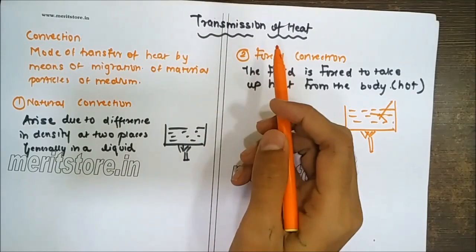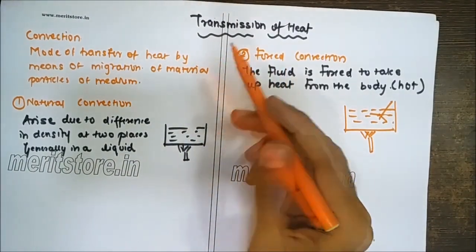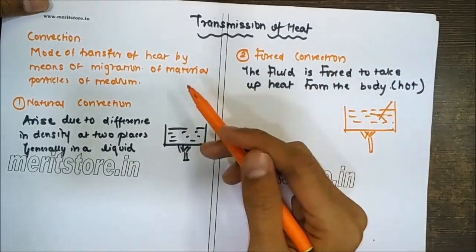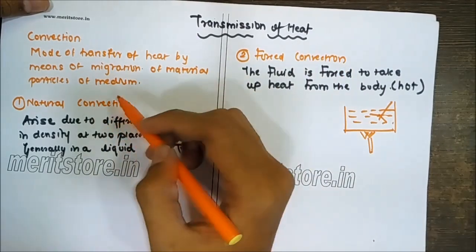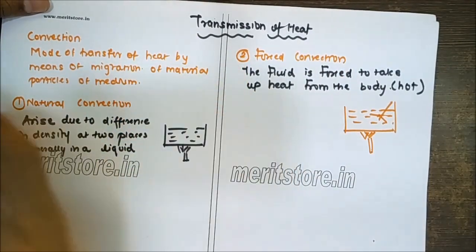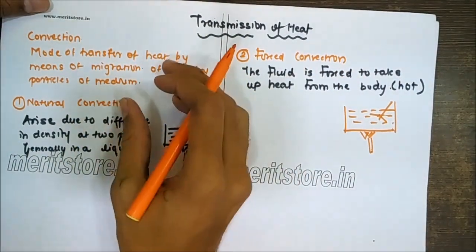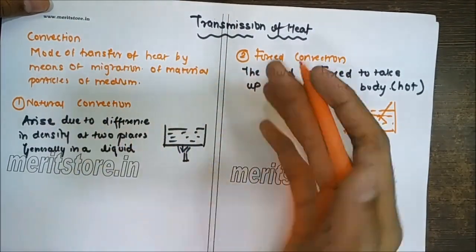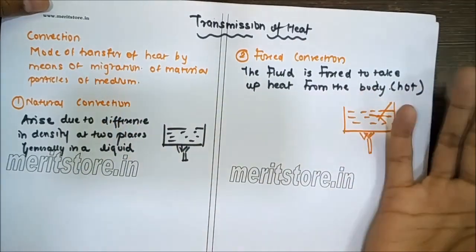The next part of the transmission of heat: earlier we discussed conduction, now we will discuss the convection mode of heat transfer. As we discussed, in the conduction mode the particle does not dislocate from its place. It mainly vibrates in its place and transfers the heat energy through vibration to the other particle.